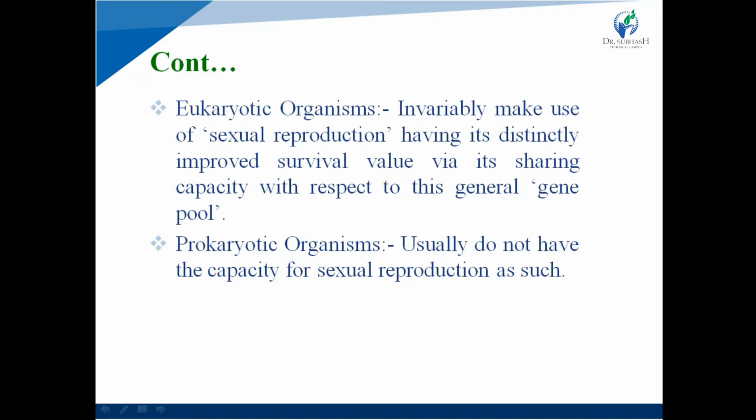That means eukaryotic organisms use sexual reproduction and have a different survival value because they can share their gene pool. Prokaryotic organisms usually do not have the capacity for sexual reproduction because they don't have any distinctive feature for sharing genes.